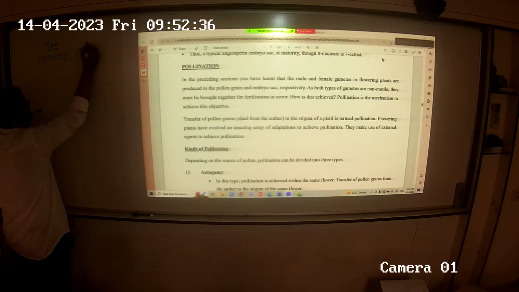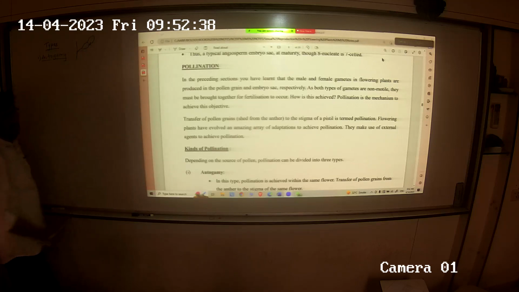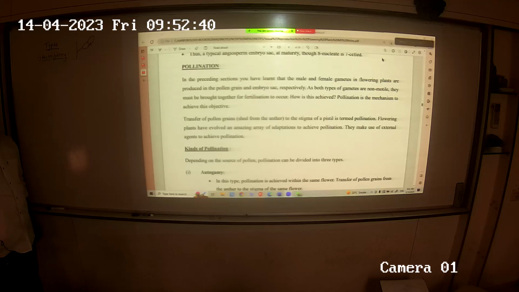Now in autogamy, just trying to illustrate with a small schematic diagram. If this is the flower, this will get transferred. So transfer of a pollen grain from anther to stigma within the same flower is called autogamy. This is what we call autogamy. Right?